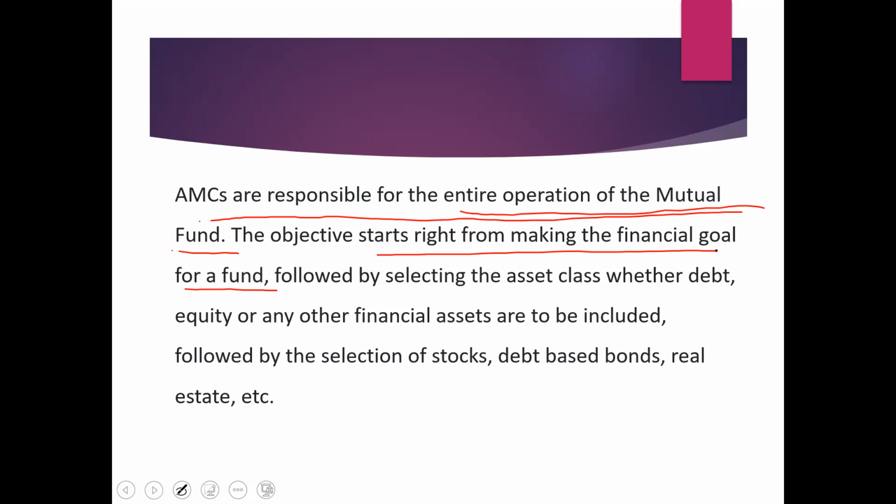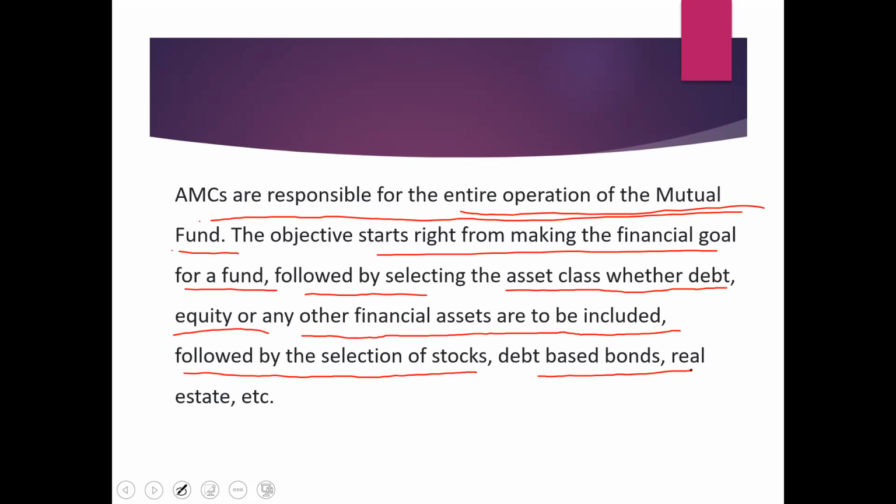Is it clear? That is another function of an AMC. Then it is followed by selecting the asset class, whether debt, equity, or any other financial assets are to be included, followed by the selection of stocks, debt-based bonds, real estate, etc.